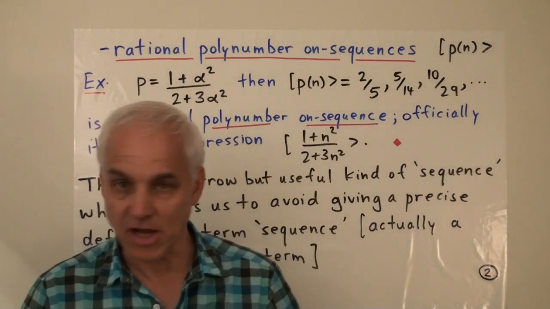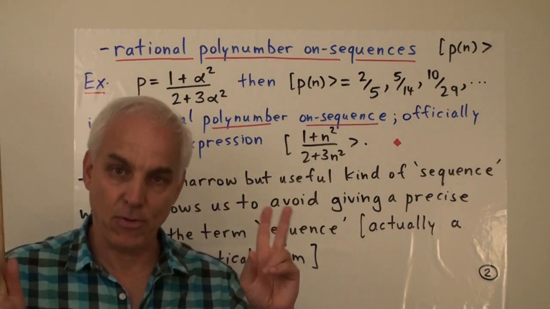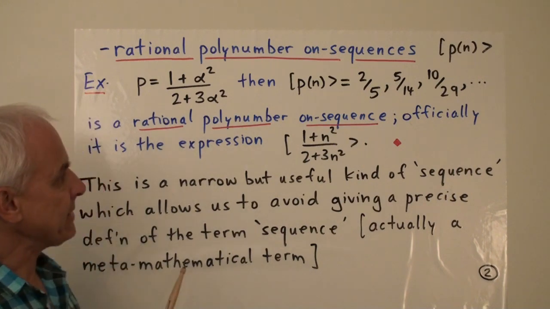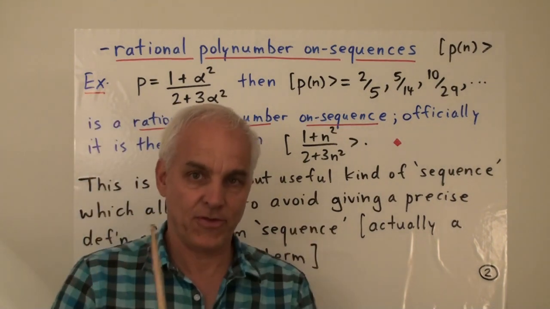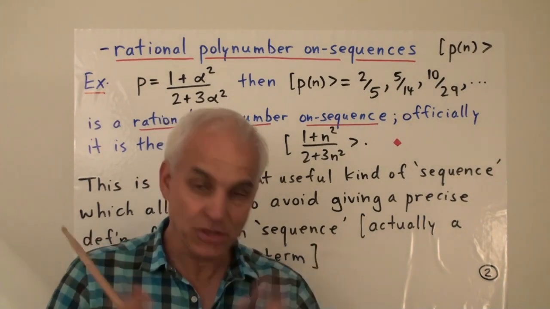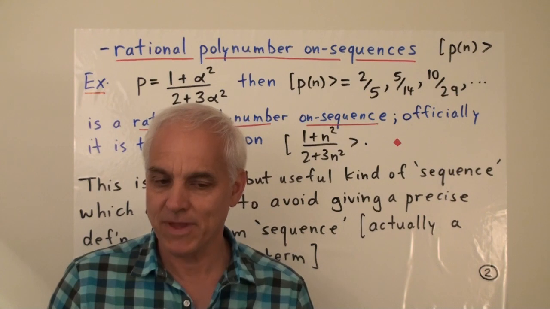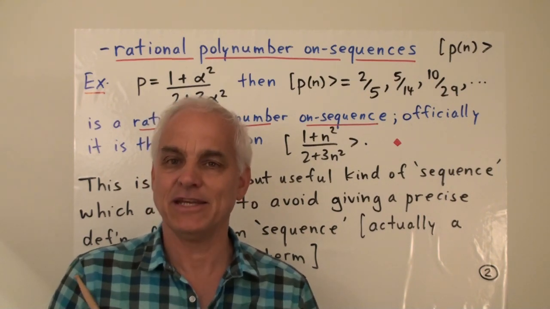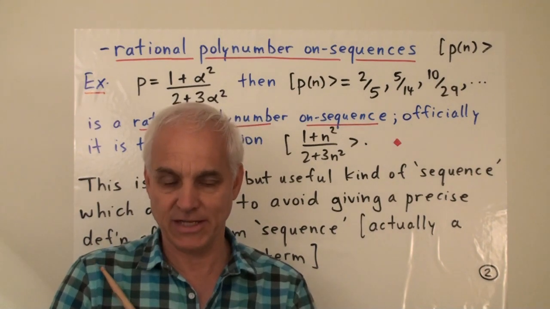Another topic that we discussed is the idea of a particular kind of sequence. And in my opinion, the word sequence, just like the word function or the word number, is really a meta-mathematical term. It's not very easy to define precisely what it means in a mathematical sense.